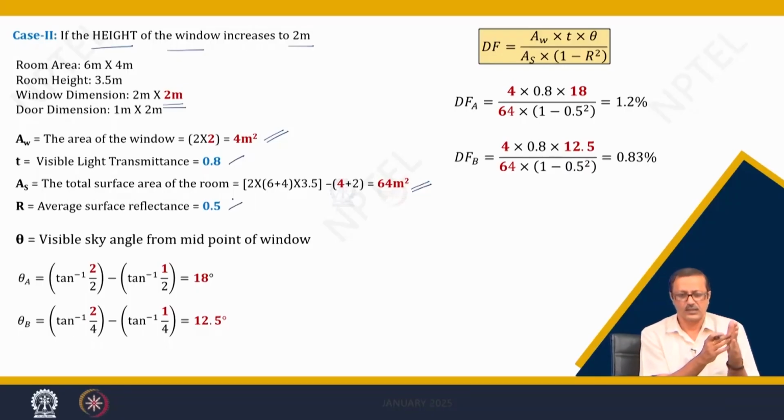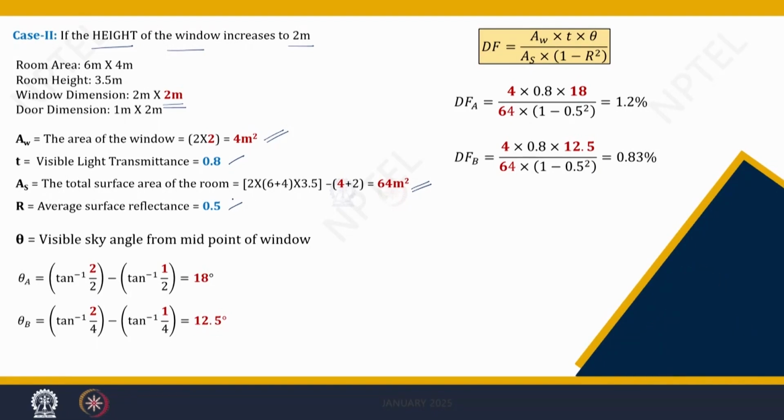So, 4 is the area of the window and 64 is the surface area, and 18 and 12.5 are the aperture angles. I got 1.2% of DF for point A and point B is 0.83%.